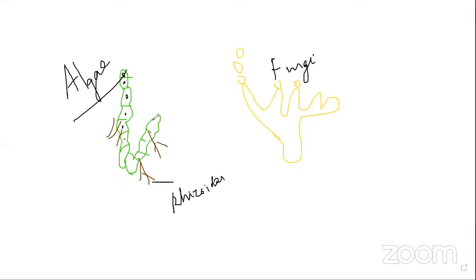Here, the algae provide the food. How? Because the algae has chlorophyll. Because it bears the chlorophyll molecule, it can produce its own food material from the sun. So during the sunlight, the chlorophyll molecule automatically produces food. They supply the food from algae to fungi.